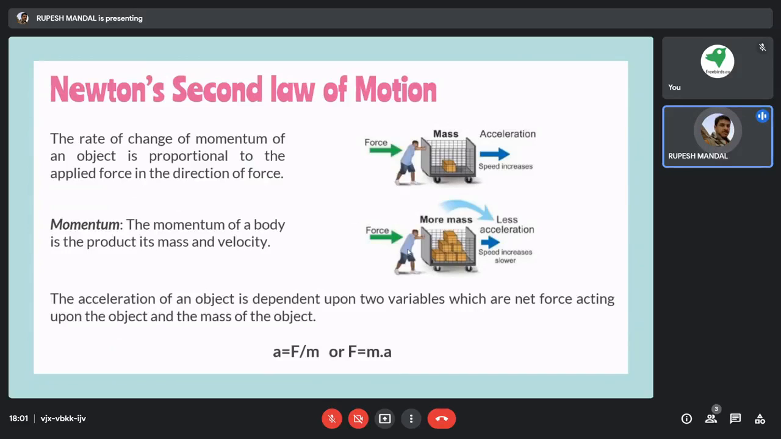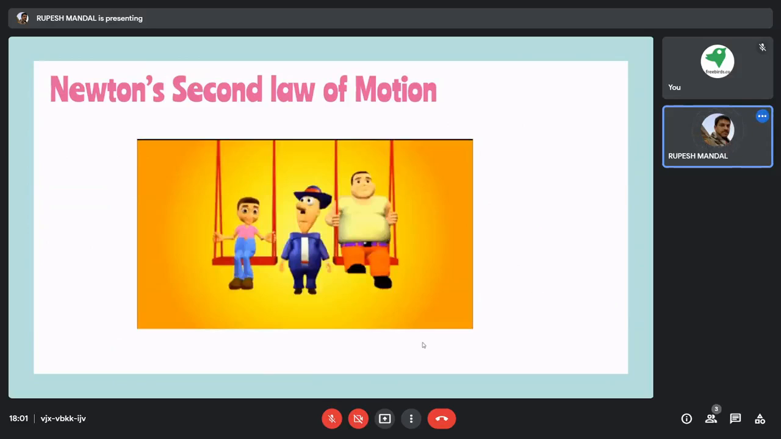And what is the formula? That is, force is equal to mass into acceleration, or you can also get it the other way around, that is, acceleration is equal to force divided by mass. So this is your second law of motion. Fine. So we will first try to get some knowledge regarding the second law of motion.